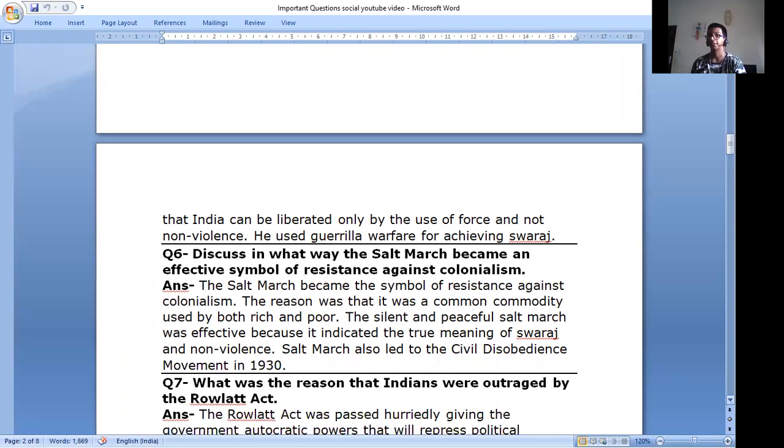Okay, let's continue. Question number six. Discuss in what way the Salt March became an effective symbol of resistance against colonialism. The Salt March became the symbol of resistance against colonialism. The reason was that salt was a common commodity used by both rich and poor. The silent and peaceful Salt March was effective because it indicated the true meaning of Swaraj and non-violence. The Salt March also led to the civil disobedience movement in 1930.